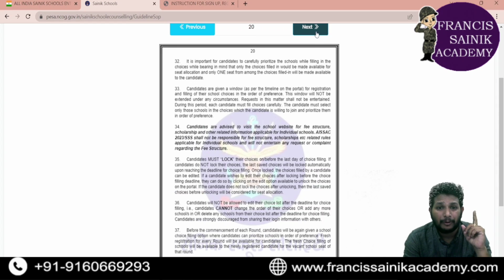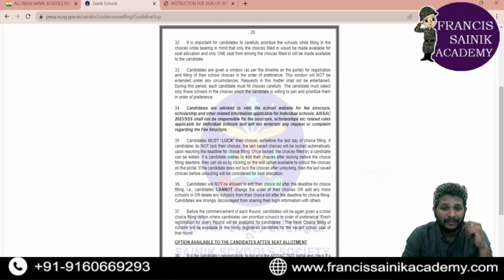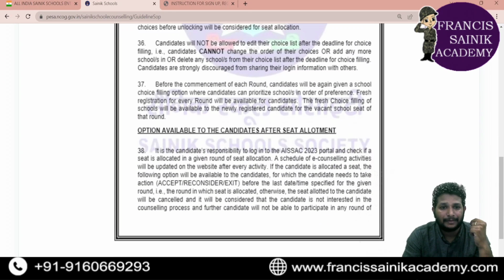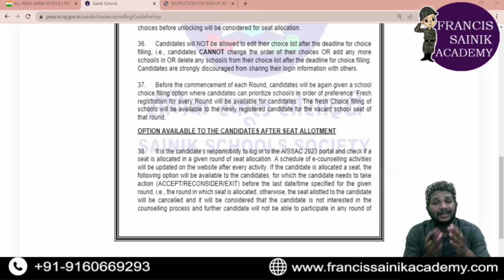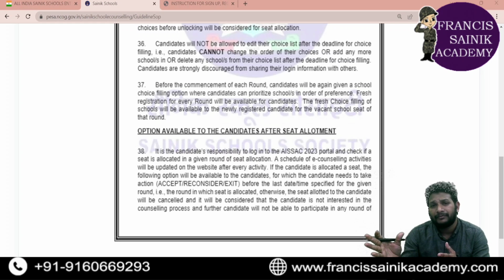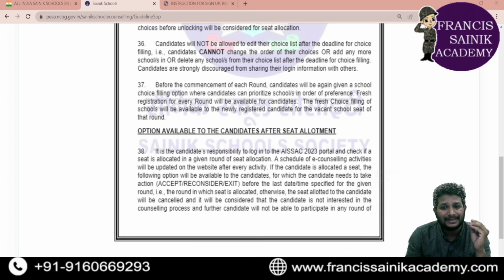The most important point which I try to explain to you is the option available to the candidates after seat allocation. In this particular thing, you just need to understand one thing. Once after round 1, if you got the seat, because once e-counseling is done, after some 10 days or 2 to 3 weeks max, you'll be getting a confirmation message that your seat has been allocated.